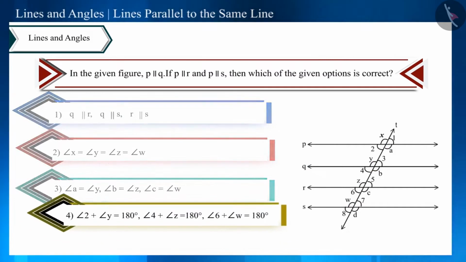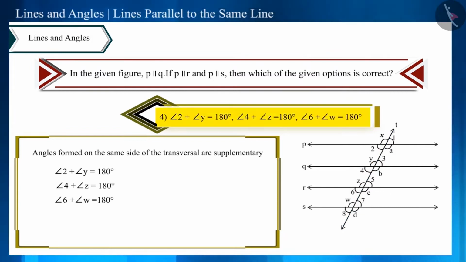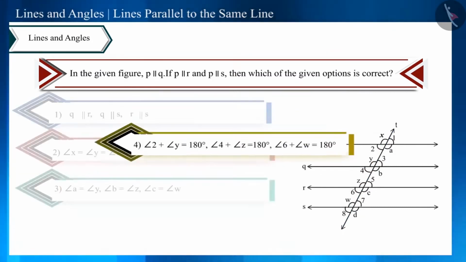Now look at the fourth and the last option. Here it is given that the sum of these angles is 180 degrees. By looking at the figure, we can see that these angles are interior angles formed on the same side of the transversal. We have learned that the sum of these angles is 180 degrees. Therefore, this option is also correct.